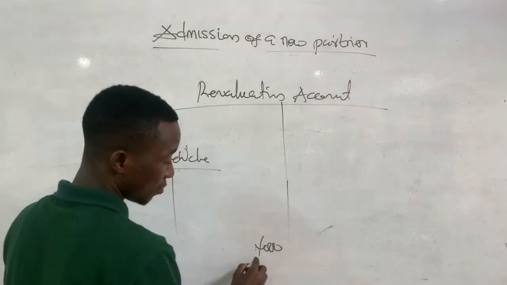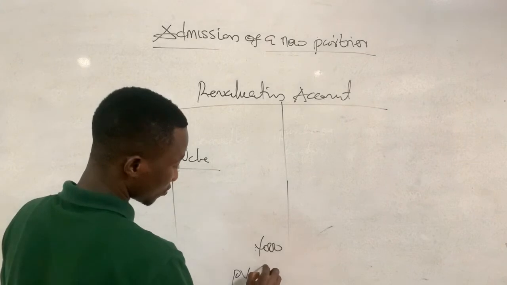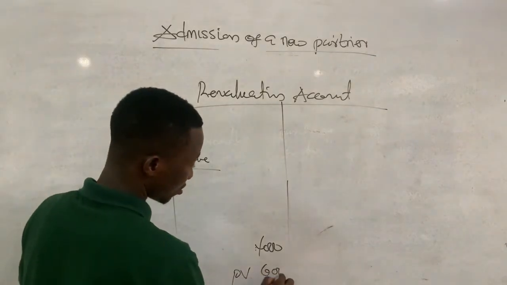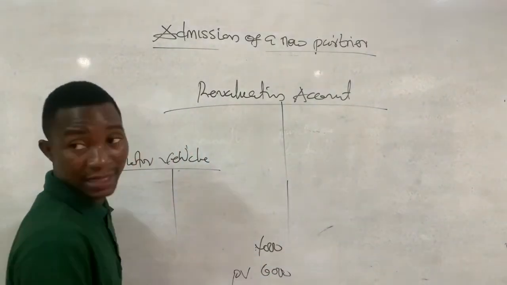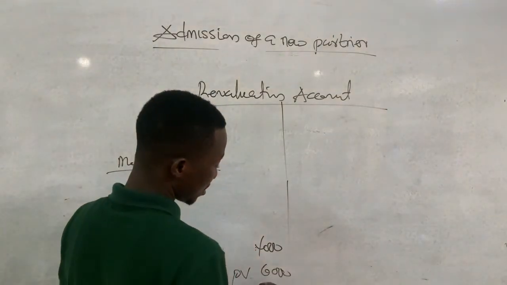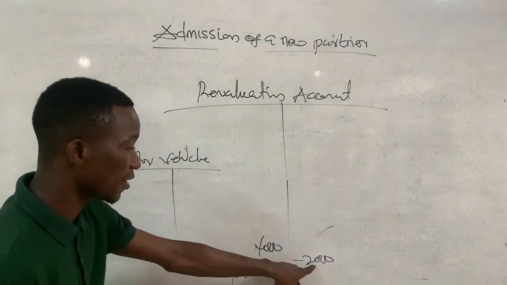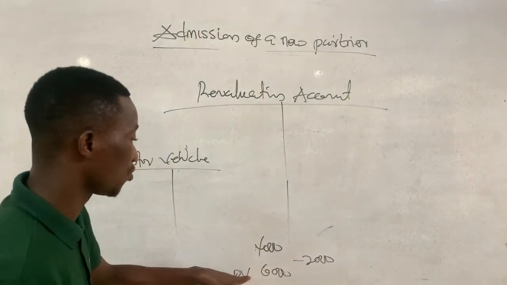That's the initial balance. And there was a present value being 6,000. This means the asset has increased from 4,000 to 6,000. The difference is 2,000.